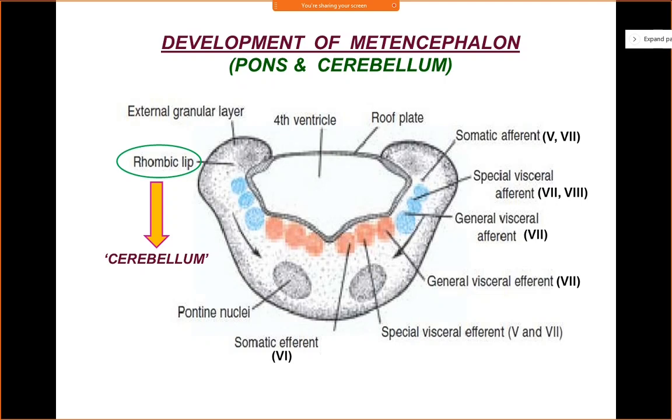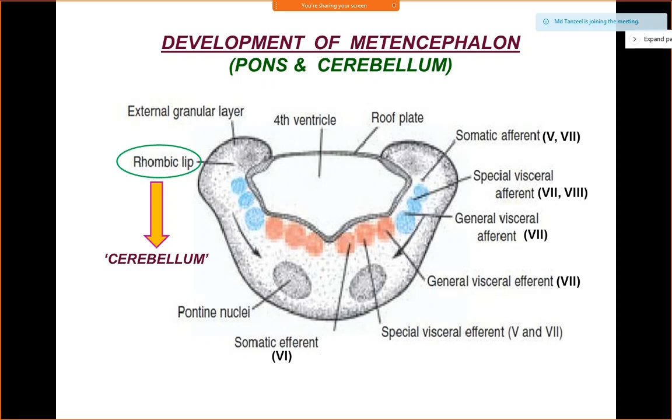So special visceral efferent, the nuclei of the cranial nerves which will lie at the level of pons will belong to the motor nuclei of the fifth cranial nerve, which is the trigeminal nerve, and the motor nuclei of the seventh cranial nerve, which is known as the facial nerve. So motor nuclei of the fifth, trigeminal, and seventh, facial nerve, will lie at the level of pons. That means they will arise at the level of pons.